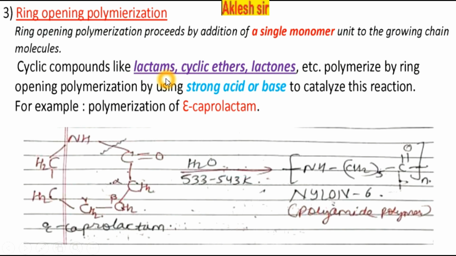During ring opening polymerization, the cyclic compound used here is epsilon caprolactam. The lactam is there; similarly ethers and lactones are all ring compounds. When they get polymerized, the ring gets opened using some acid and water, or a base. Here we have used water; you can use acid or base, and the reaction will get faster and you will get a straight chain, linear polymer product. So here the example is epsilon caprolactam, from which we have prepared nylon 6.